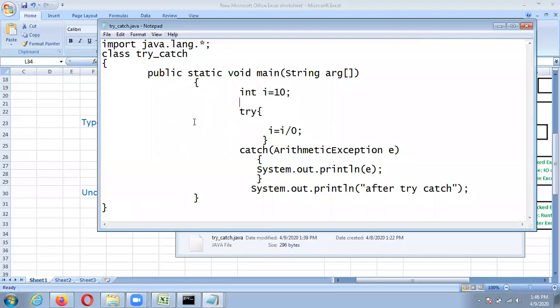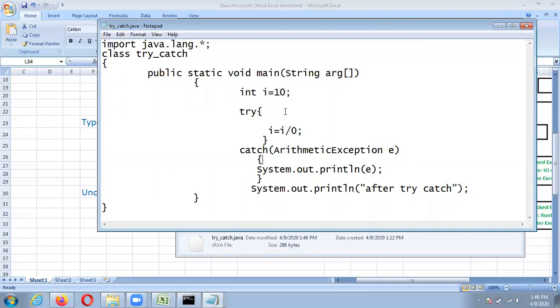In the try block we can write the code where there may be chances of an exception occurring, and in the catch block we can handle that exception.